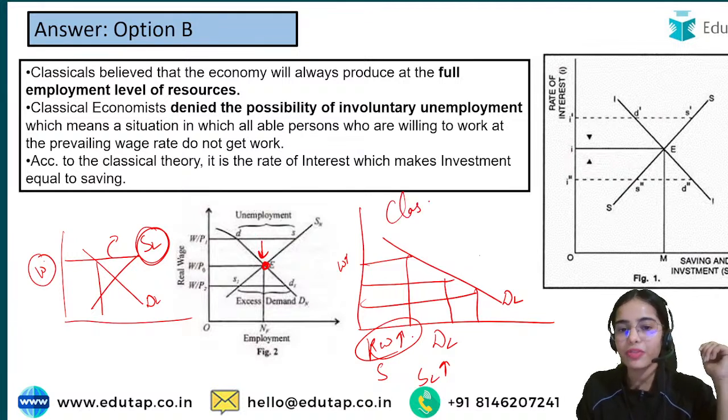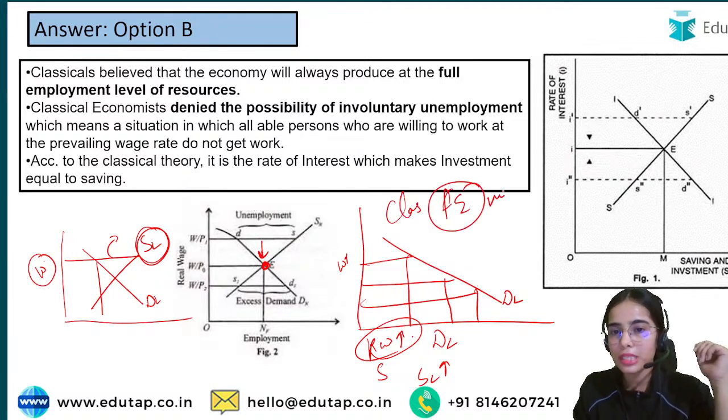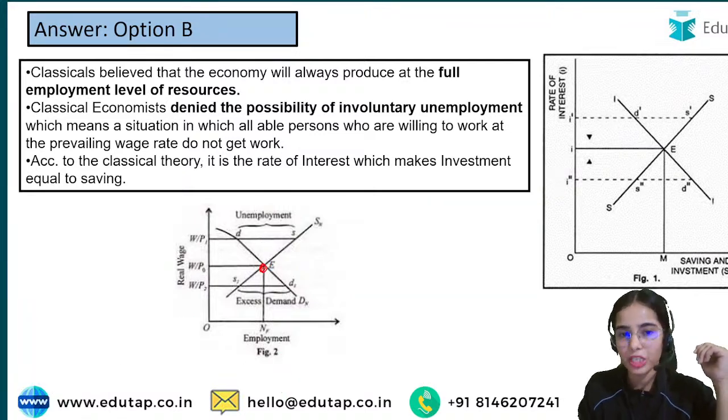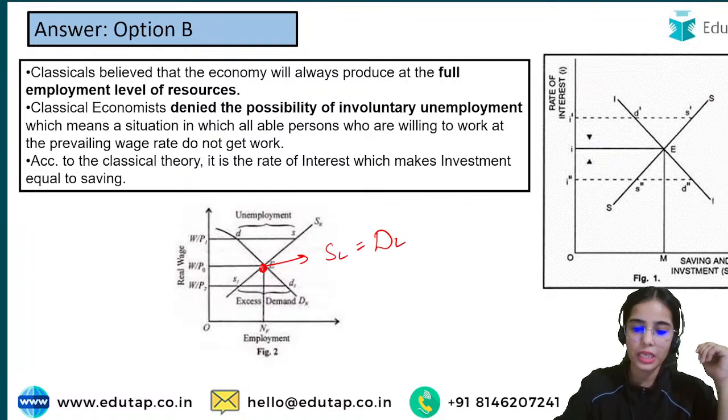The classicals believed that full employment is the normal condition in the economy, and equilibrium can be easily achieved with wage flexibility. With wage flexibility, full employment can always be achieved, where the supply of labor is equal to the demand for labor, as you can see.